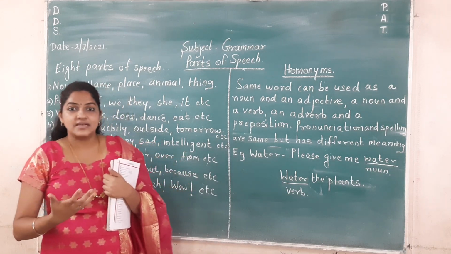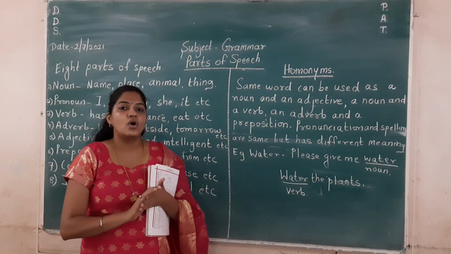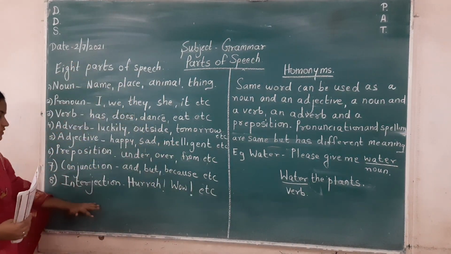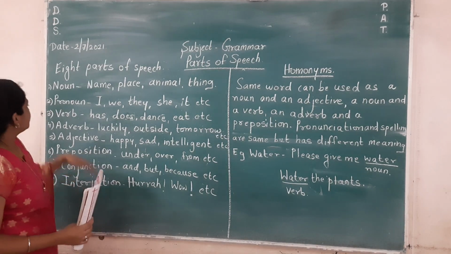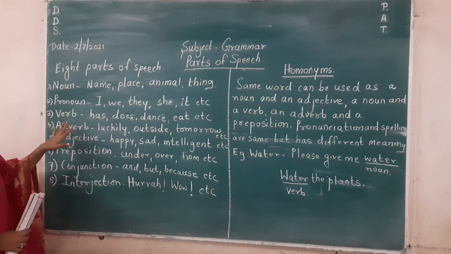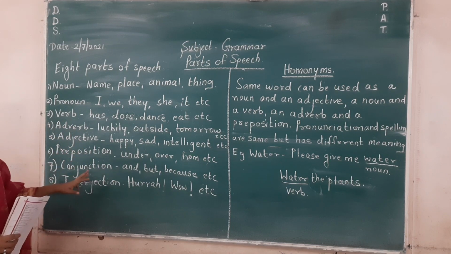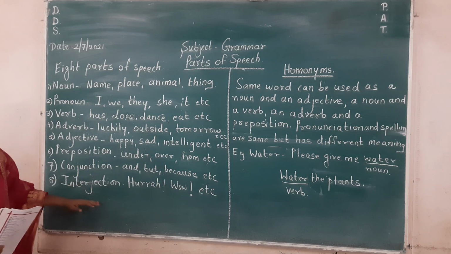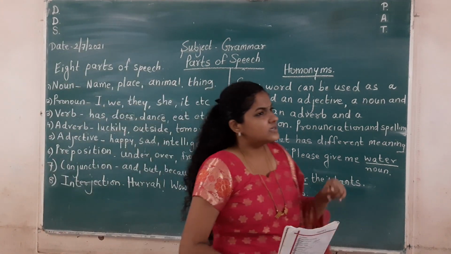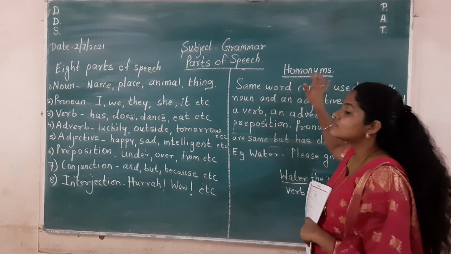So expressing sudden feelings of happiness or sadness. So now we studied 8 parts of speech. Which are they? Noun, pronoun, verb, adverb, adjective, preposition, conjunction and interjection.